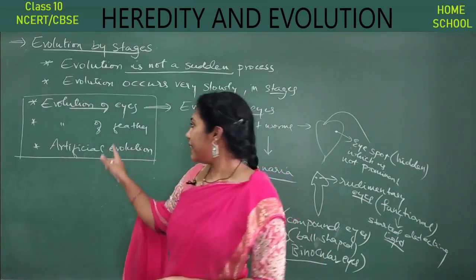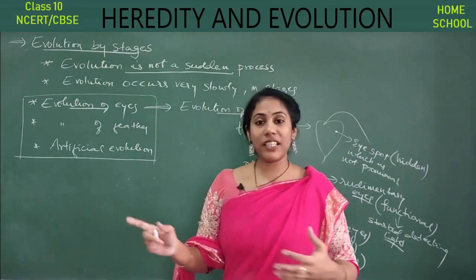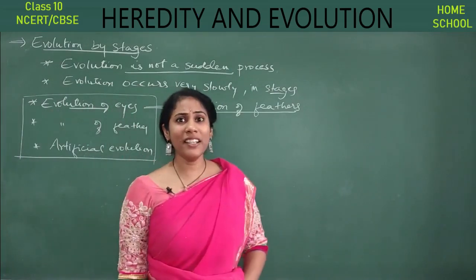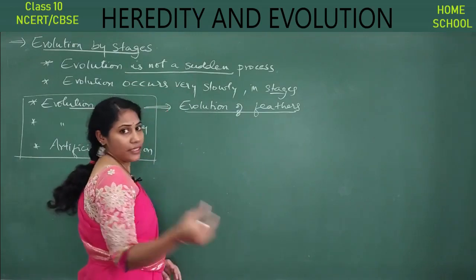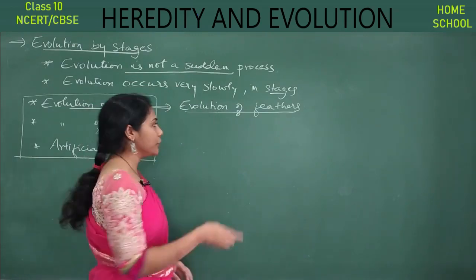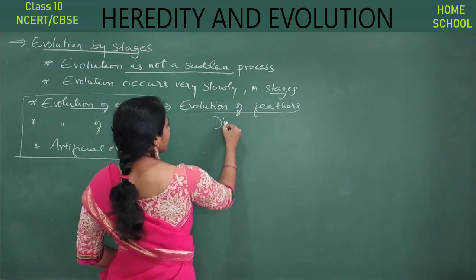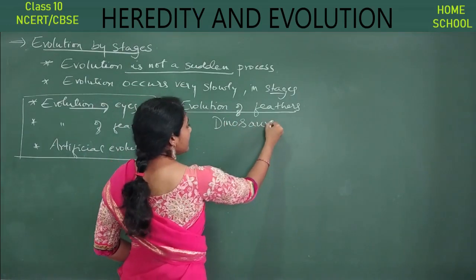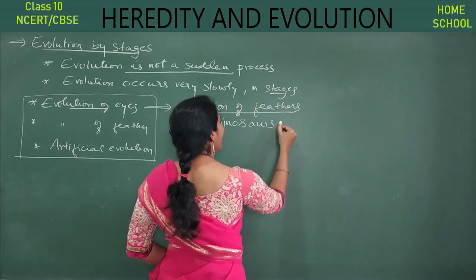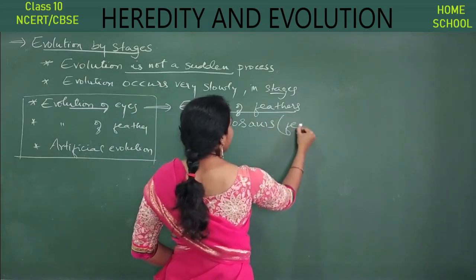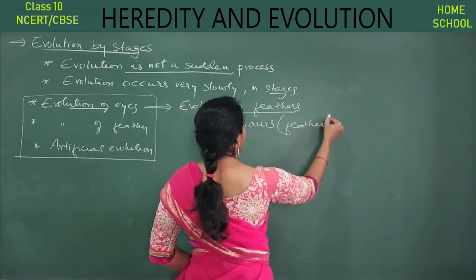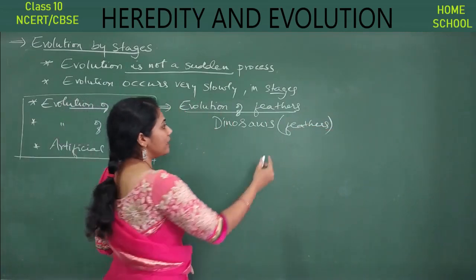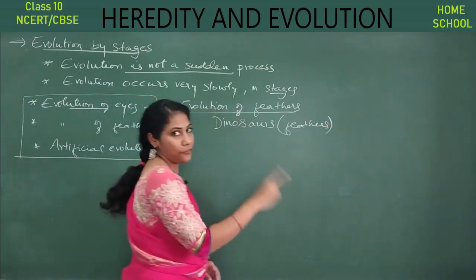Next, we will study about the evolution of feathers. See here, long back, if you go to the Jurassic era, the dinosaurs were also having feathers. Okay, but with the help of these feathers, dinosaurs couldn't fly.